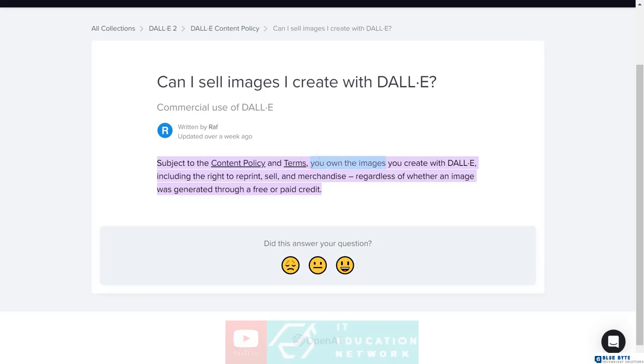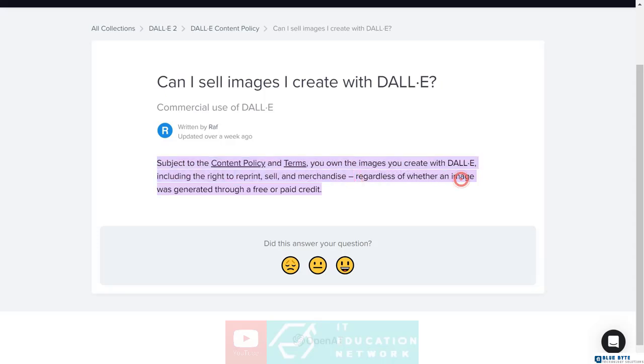But you own the images you create with Dall-E. So basically, anything that you created with Dall-E, you own it, including the rights to reprint. You can reprint it, you can sell them, and you can use them inside your merchandise. I will show you all of these things later in the course, how to sell your merchandise. But basically right now, here is the proof that you can sell your work that you created with Dall-E,